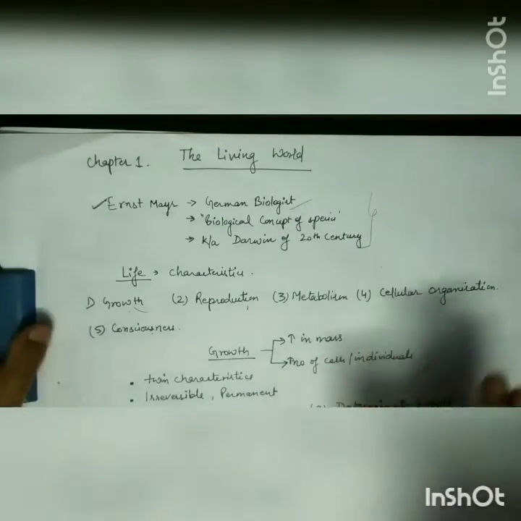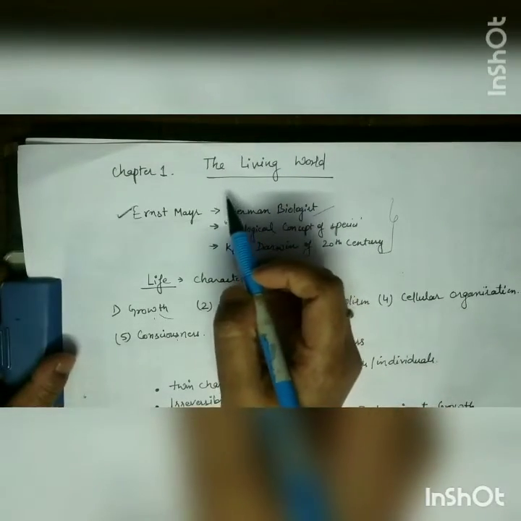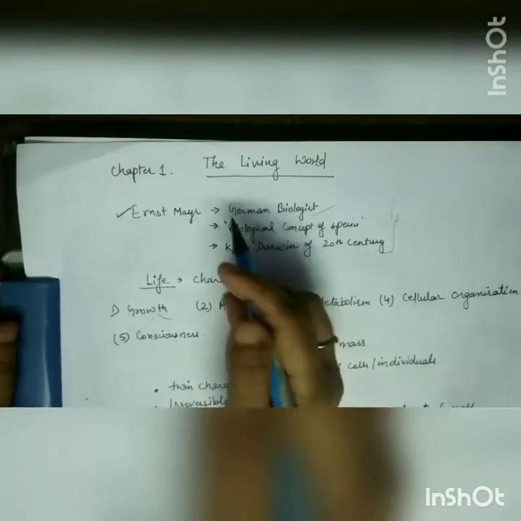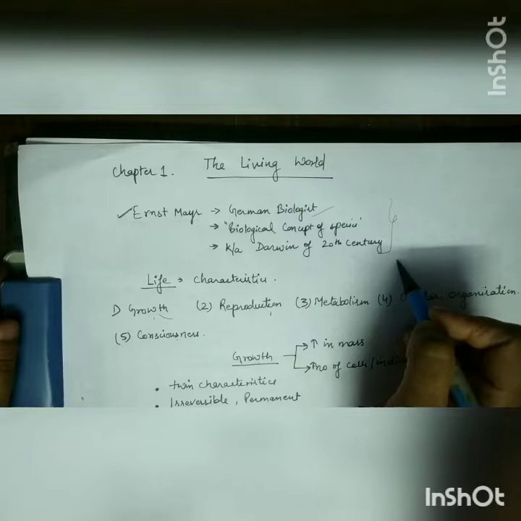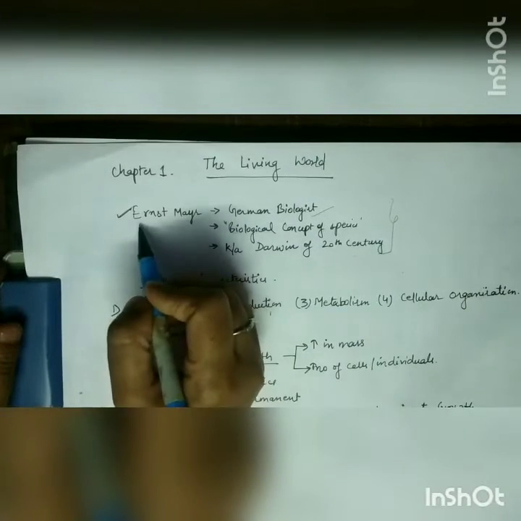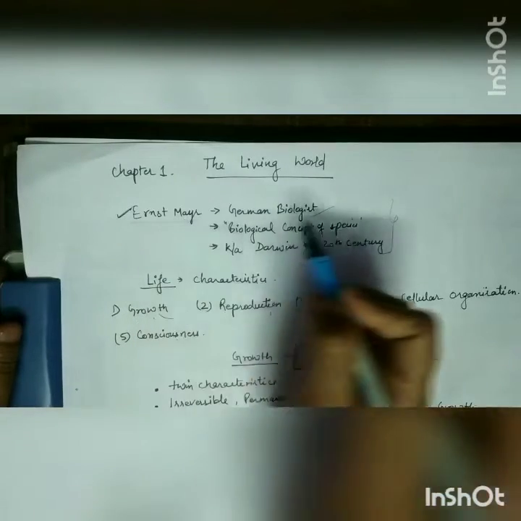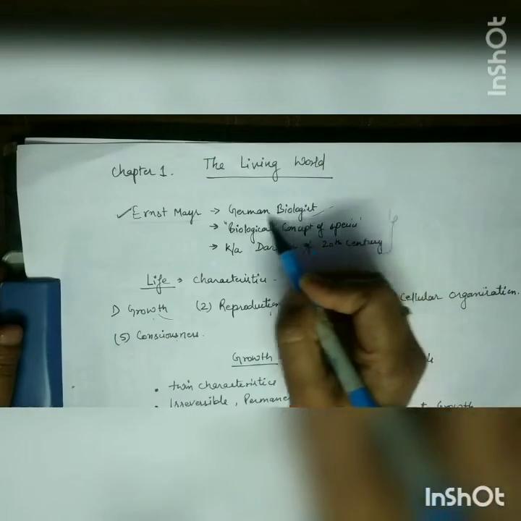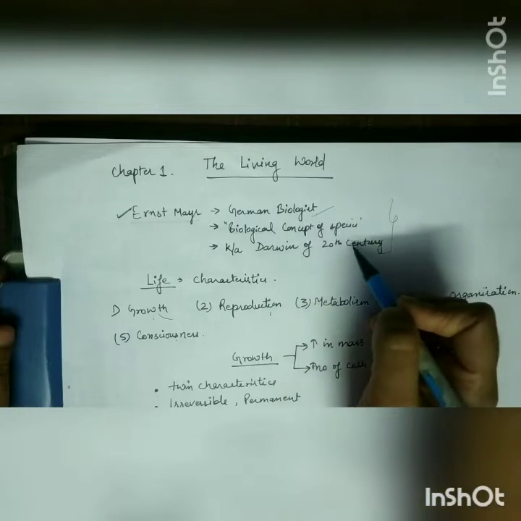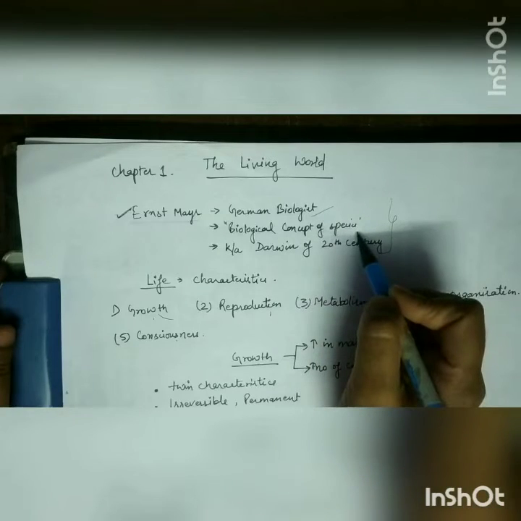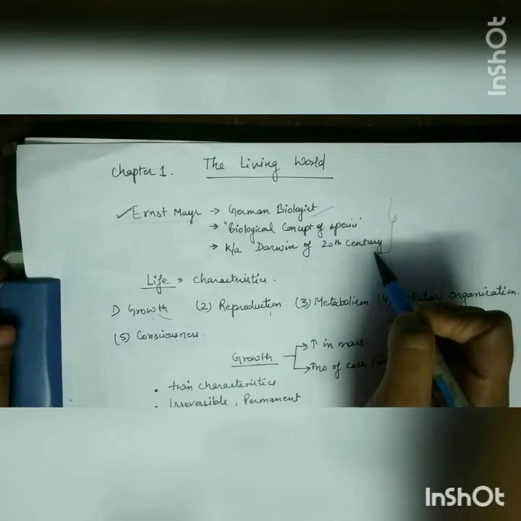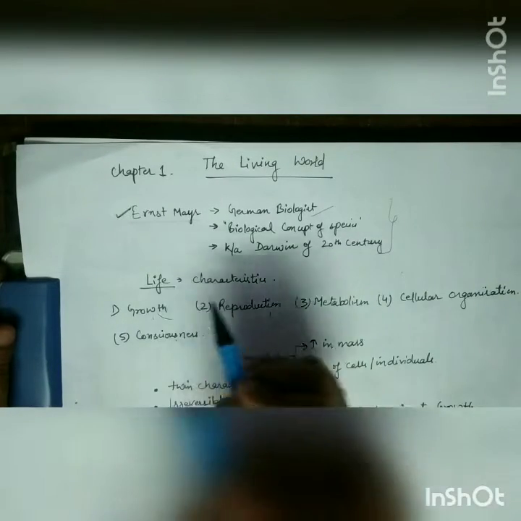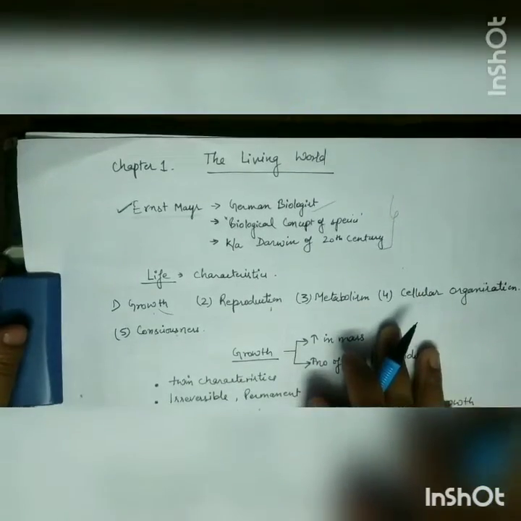Now come to the main point. Our chapter name is Living World. In your NCERT, some points are given which are very, very important from the examination point of view, and you have to memorize them. First, Ernest Mayr was a great German biologist, and he gave the biological concept of species, and he was also known as the Darwin of 20th century.